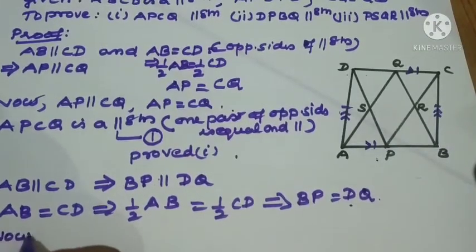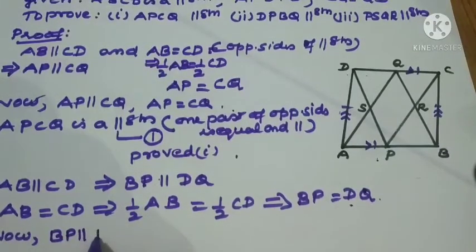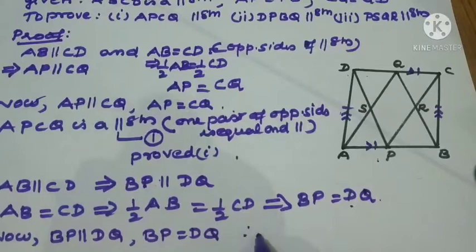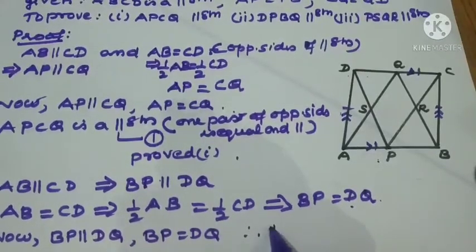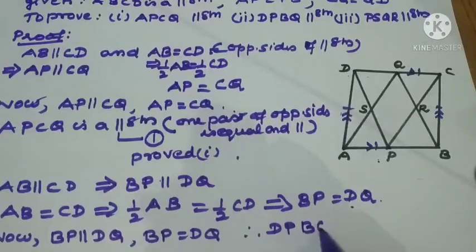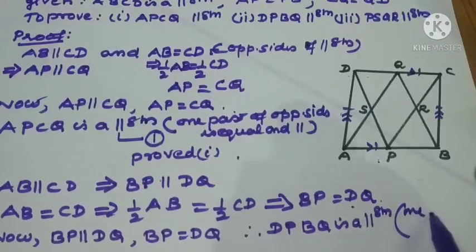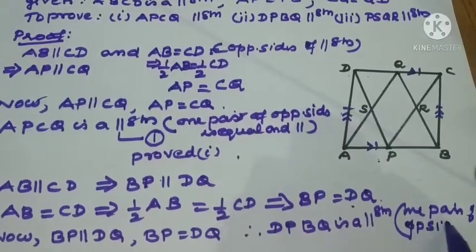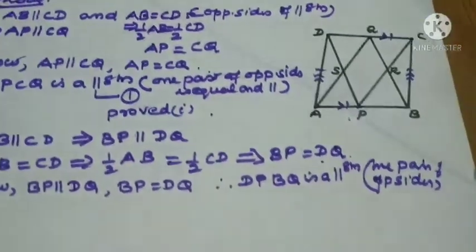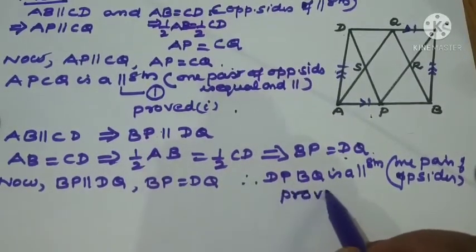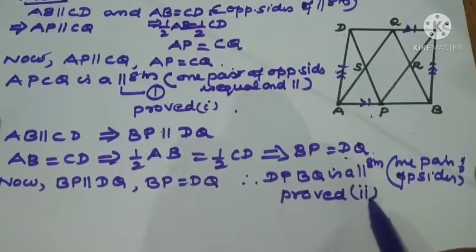Now BP parallel to DQ, BP equal to DQ. Therefore, by the second criteria, that is one pair of opposite sides, DPBQ is a parallelogram. What is the meaning of DPBQ is a parallelogram? We have proved it too. Right? Now what is the next part? The third question.